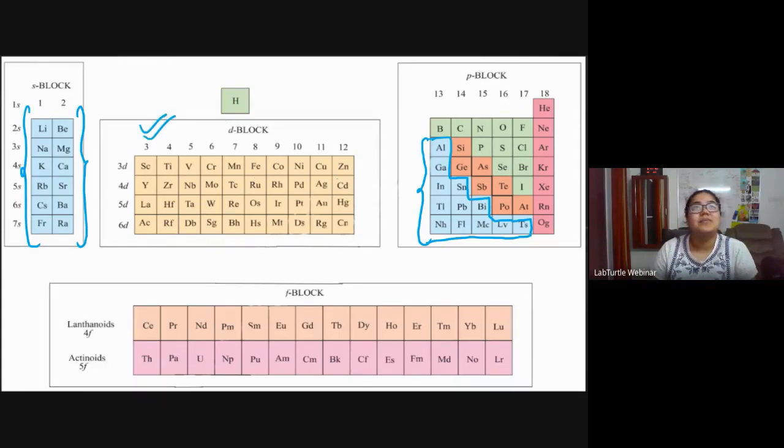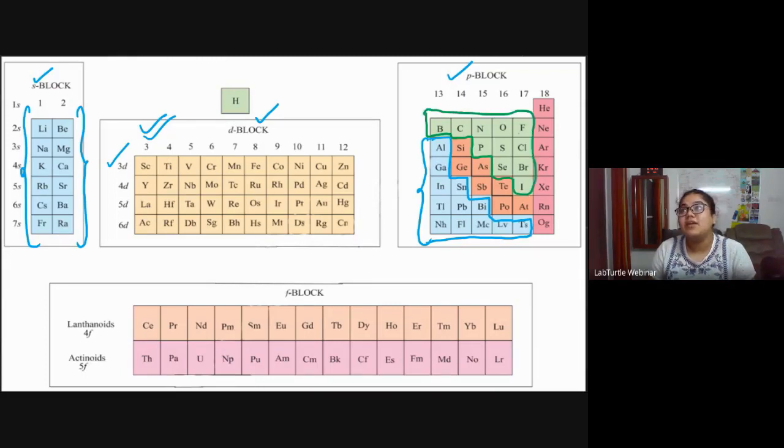Like if we see the elements in the third period, all of these are metals, and most of these D block elements are also metals. So these S block elements are metals, D block elements are metals, and some of the P block elements are also metals. This is P block. Fine. And if we talk about non-metals, whatever is shown here in green, this green part is the non-metallic part of the periodic table.